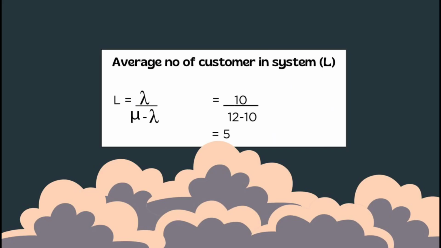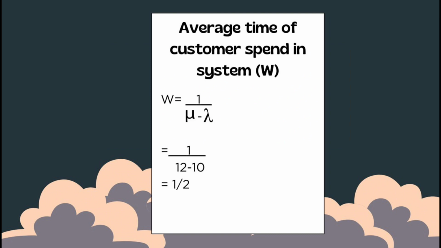For total cost, we must know the average number of customers in the system, L. We input lambda and mu in the formula and we will get L equal to 5. Then we find the average time customers spend in the system, W. Same, we put in mu and lambda and we will get W equal to 1 over 2.